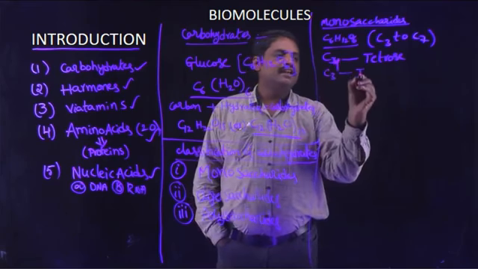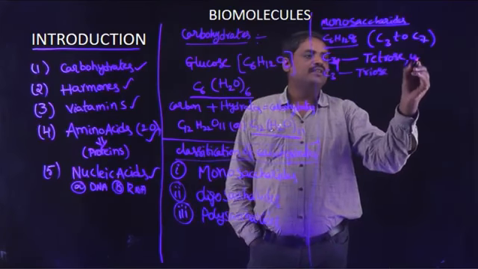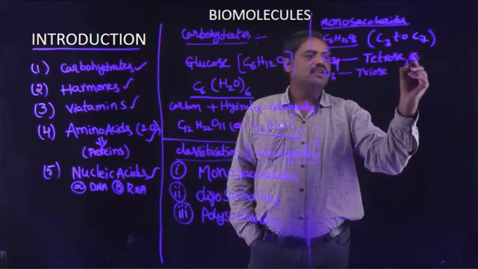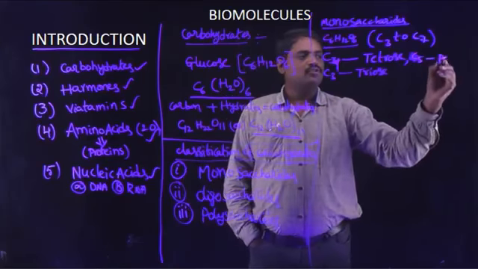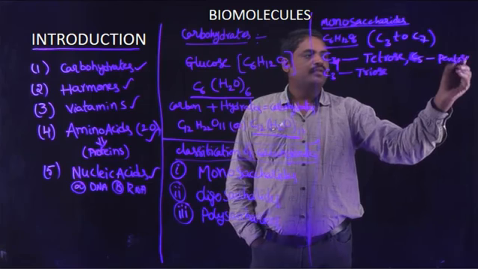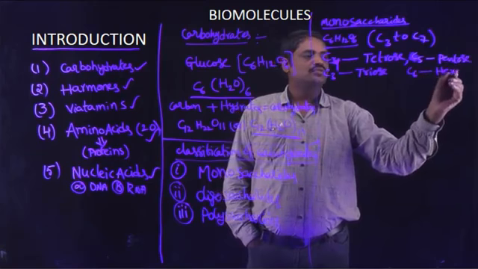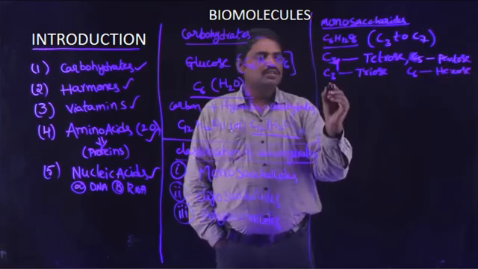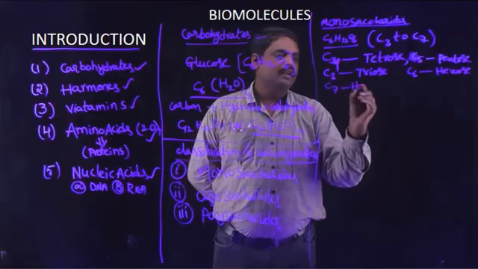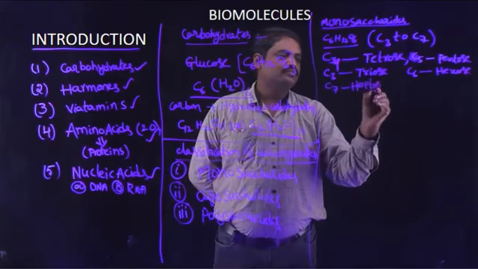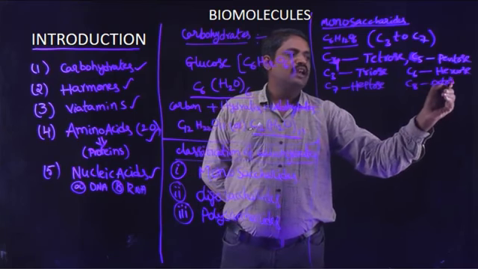C3 is indicated as triose. C5, meaning a total of 5 carbon atoms, is indicated as pentose. C6 hexose. C7 heptose. C8 octose and C9 nonose.